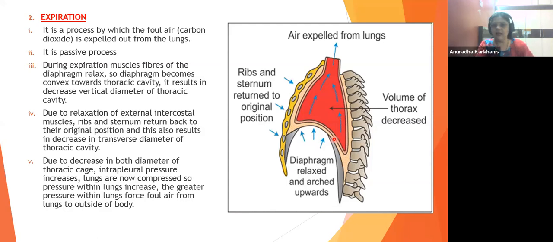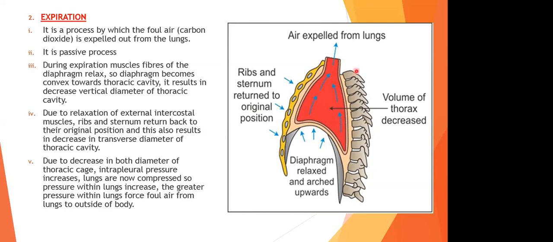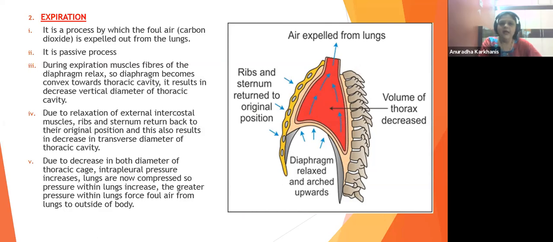Fine. So this is about the diagram again. Same way that we had seen, the diaphragm is going to get relaxed. It's going to move to its normal position. The ribs and sternum return back to the original position. There is going to be compression from all four sides, and therefore the air will be expelled out from the lungs into the surroundings. Fine. So these two mechanisms make up the breathing overall working.